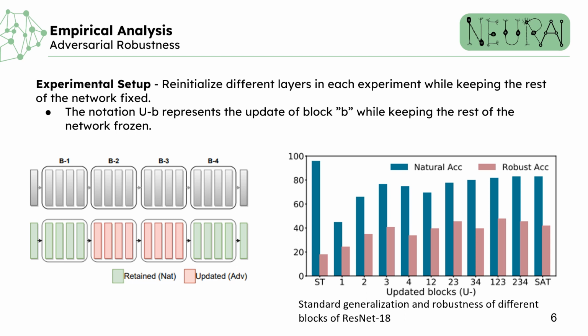The natural and adversarial accuracy of multiple models on CIFAR-10 dataset is shown in the figure. ST and SAT in the graph represent the accuracy of standard training and adversarial training respectively. As shown, focusing adversarial training solely on early network layers leads to reduced performance on both the data distributions. And updating specific layers, particularly later ones, mitigates accuracy decline, because they leverage the fixed representations in earlier layers for enhanced learning capacity. These findings suggest that training the entire network without selectively updating the parameters may not be the most optimal for adversarial training.